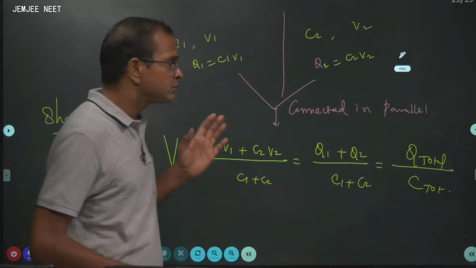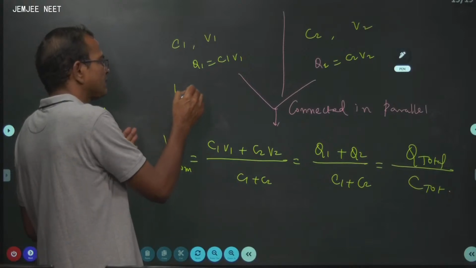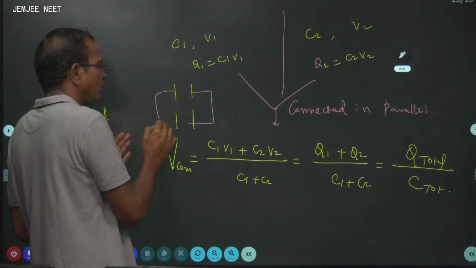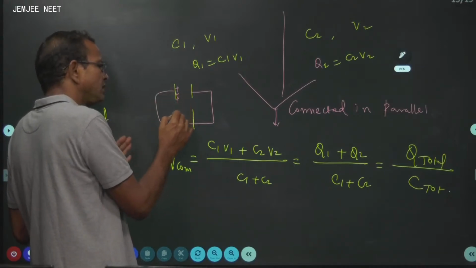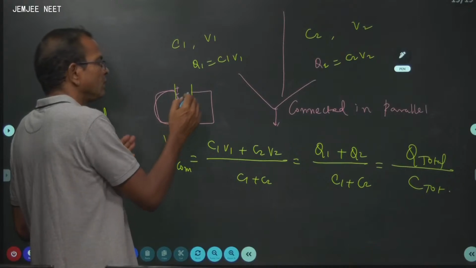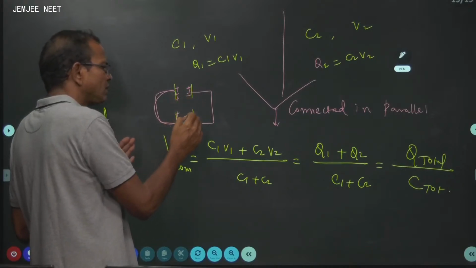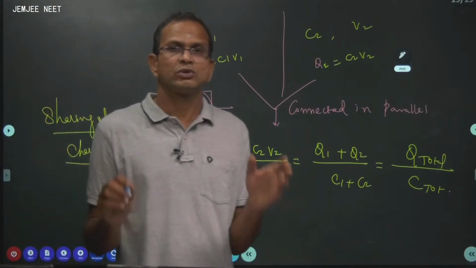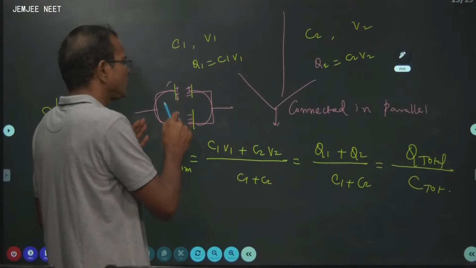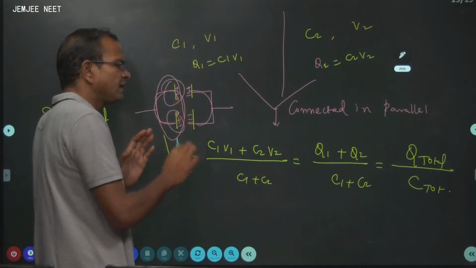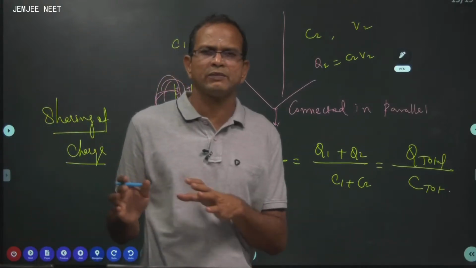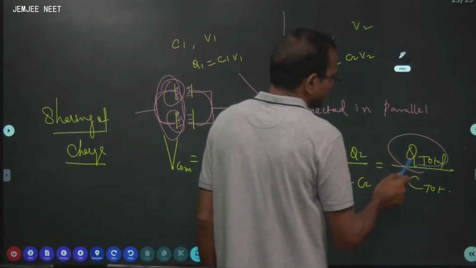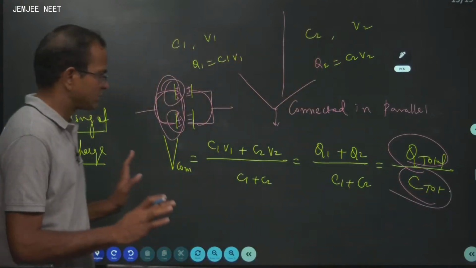But however, you are connecting the capacitors like this. For example, I show you. Suppose you are connecting them like this. Already this was positive plate, already this was positive plate, you are connecting them. Already this was negative plate, already this was negative plate, you are connecting them. Then there is no loss of charge. The total charge is alive. It was Q1, it was Q2. So there is no question of adding of charge or subtracting of charge or leaving of charge, movement of charge. Therefore, the technique is total charge by total capacity gives you the common potential.